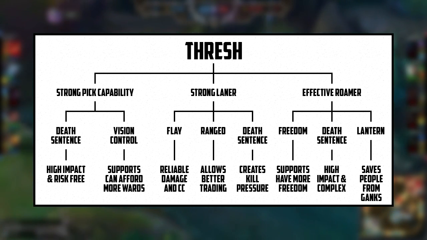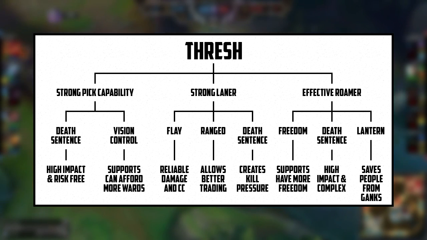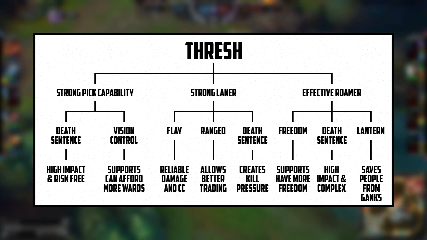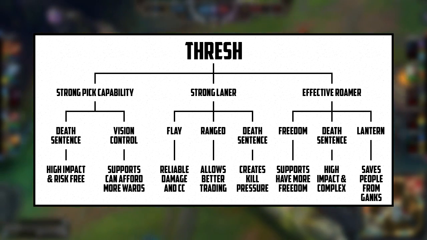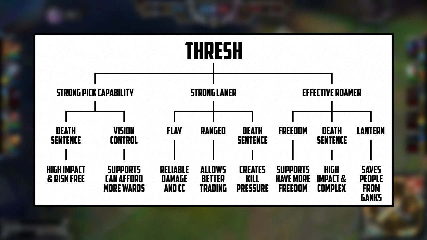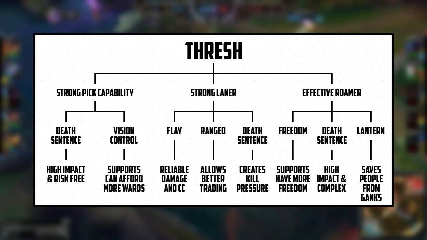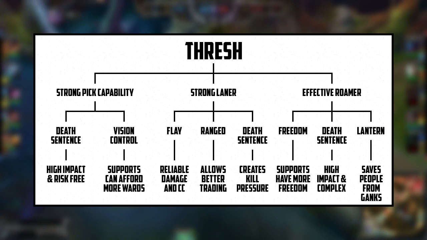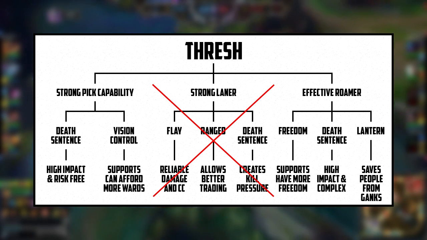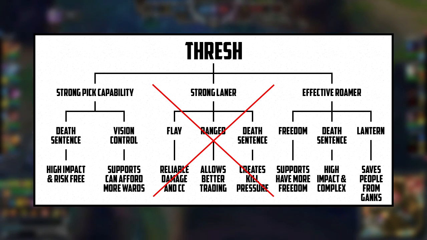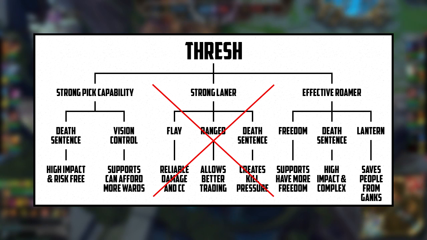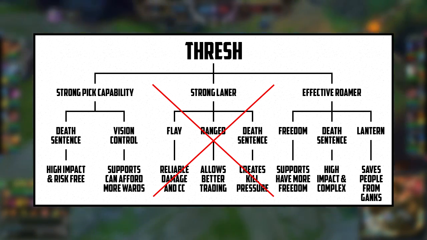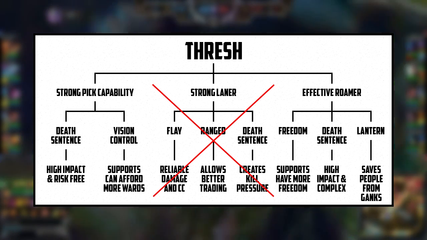That is to say, if your favorite champion did not have that characteristic, you would not enjoy playing him or her with absolute certainty. To help boil down the choices, start at the top and work your way down, eliminating certain branches if need be. So for me, Thresh's laning prowess isn't what attracts me the most about him. If he wasn't a strong laner, I would still enjoy playing him, so we can cross out that branch of the diagram. From here it starts to get a little bit difficult because when I think about it, neither Thresh's pick ability nor his roaming absolutely decides whether or not I enjoy playing him.